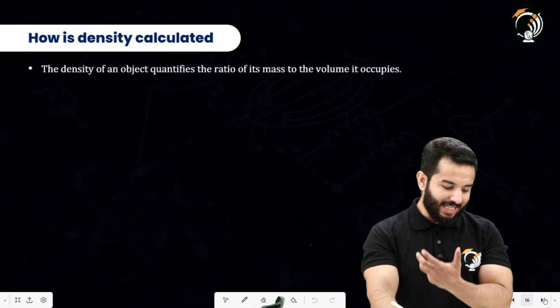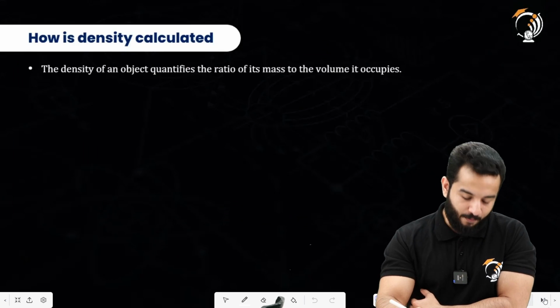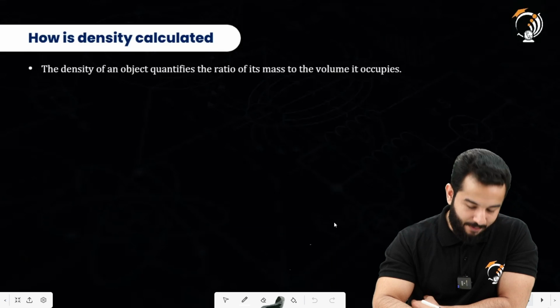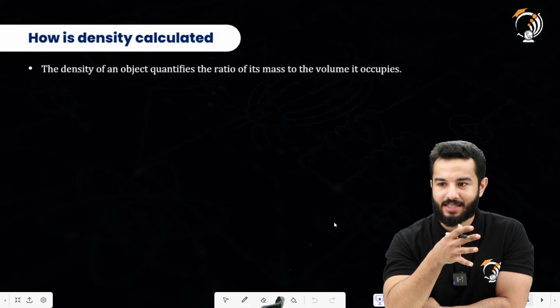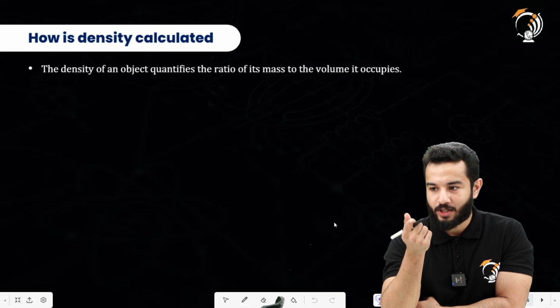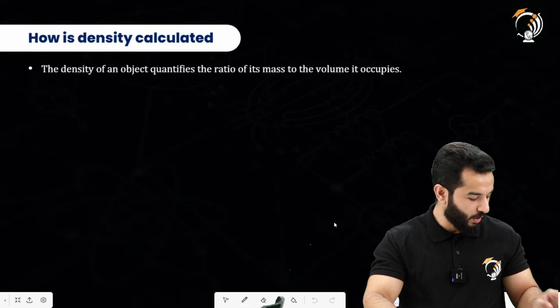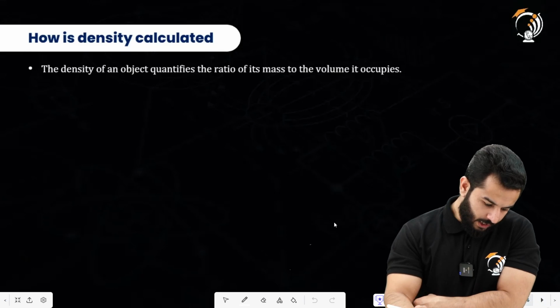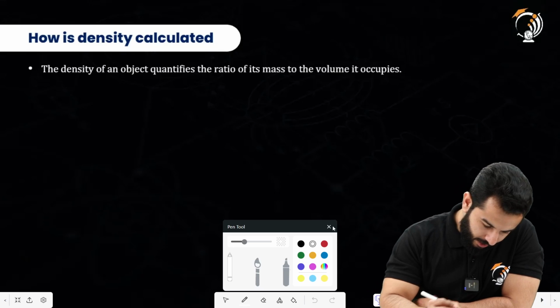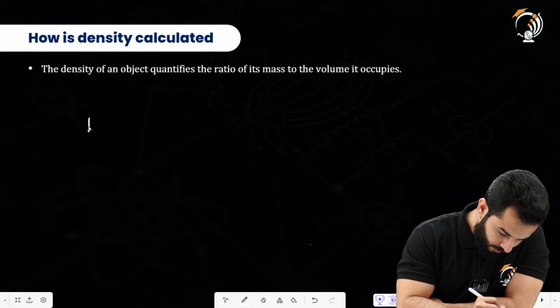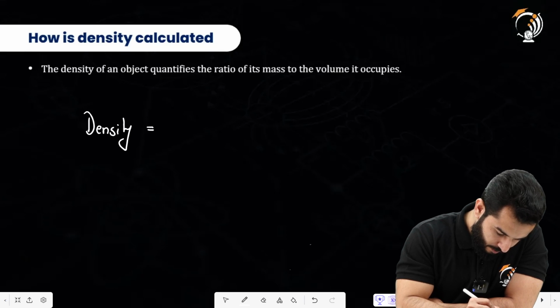How is density calculated? So first of all, if we want to calculate density, obviously it's the ratio of mass and volume, but how you are going to actually calculate it, right? That's the important thing that we are going to talk about. Now we know that density can be written as mass by volume.